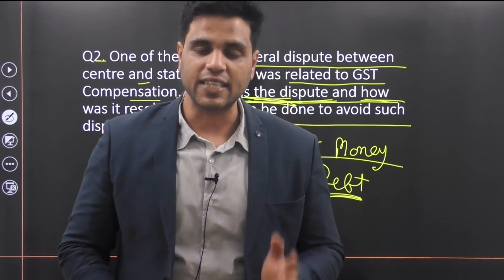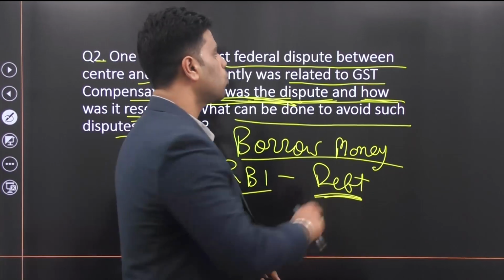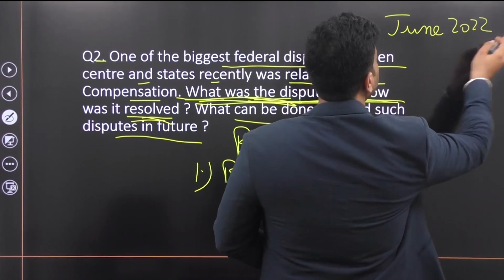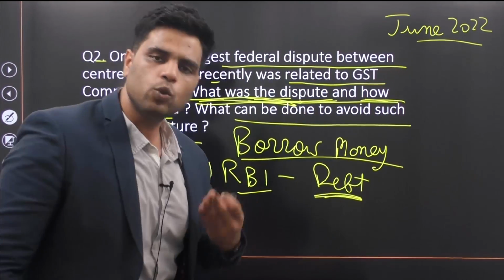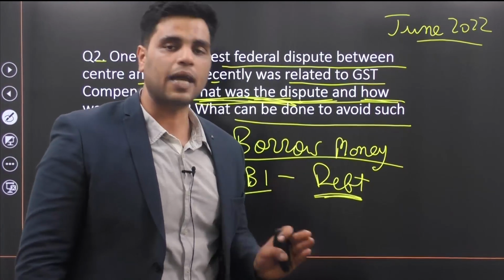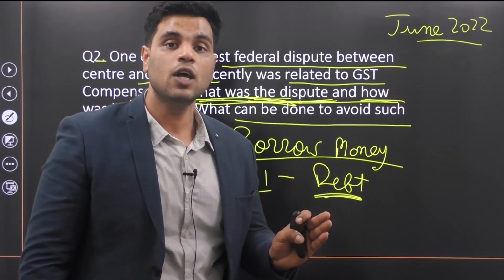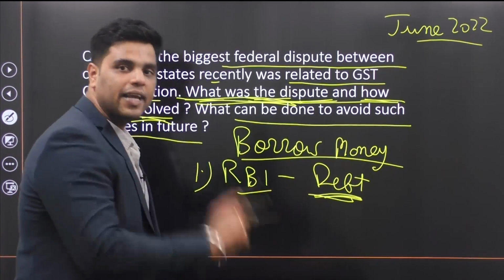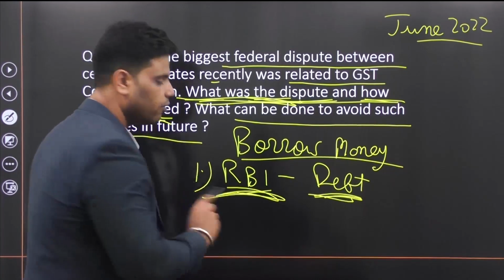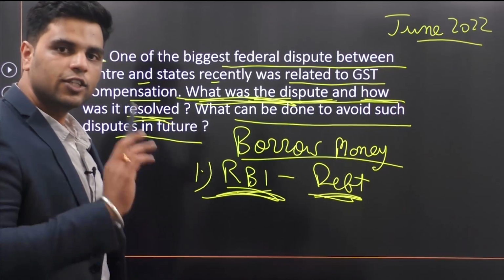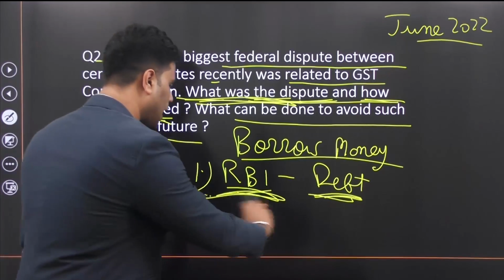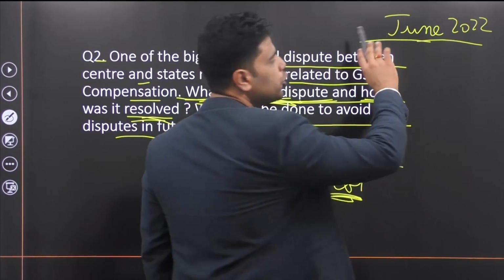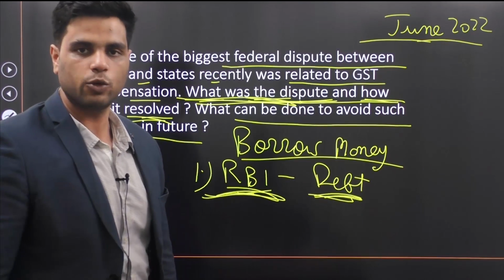So compensation cess was scheduled to expire on June 2022. But center said that we would continue with compensation cess, only this time compensation cess would be levied to fulfill the debt obligations of states who borrowed under this window. Right? So states were given the option to borrow from RBI, and their borrowings would be paid off through compensation cess continuing even beyond June 2022.